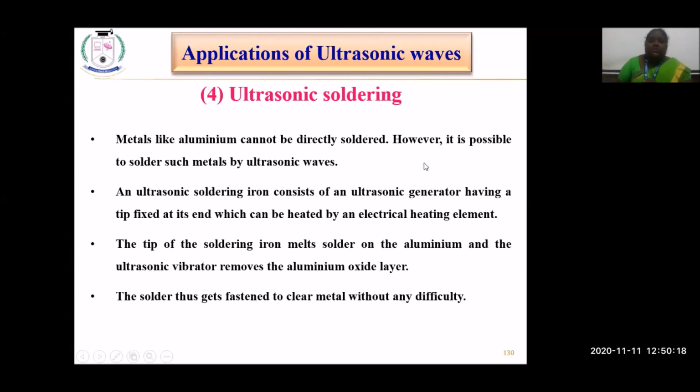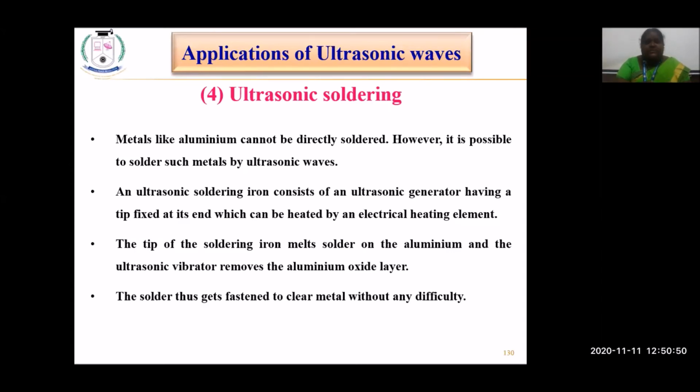So the next one is ultrasonic soldering. Instead of using the electrical method of heating the element and doing soldering, these ultrasonic waves are used. Some metals like aluminum cannot be directly soldered, because when we heat aluminum it does not melt that easily.